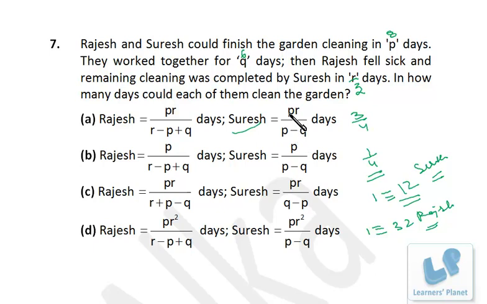We have PR by P minus Q over here and over here. But Q minus P will produce a negative because Q is smaller than P. So obviously option A is correct, because in other options we don't have PR in the numerator, right? So no need to go further. Option A will be definitely correct. No need to go for Rajesh. That means you don't have to find the number of days by Rajesh. Okay, I hope you are getting me.